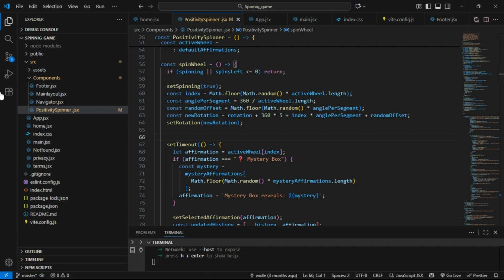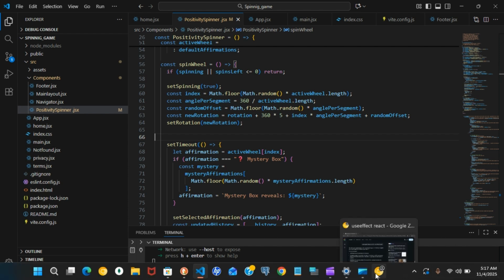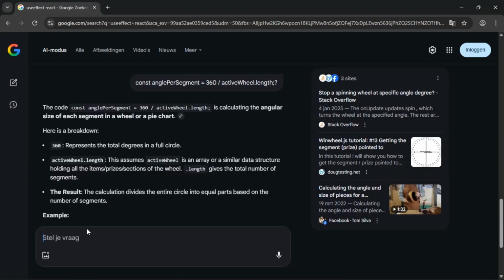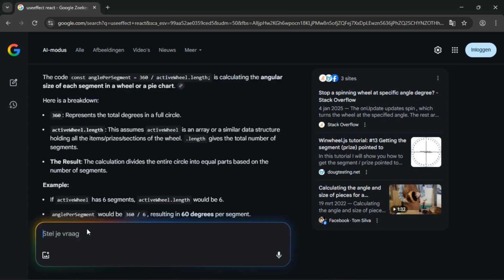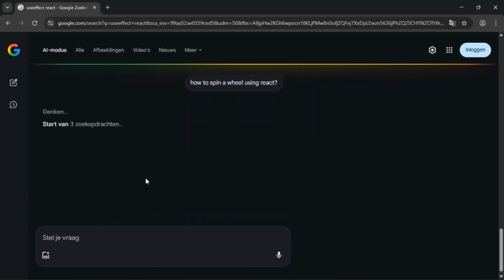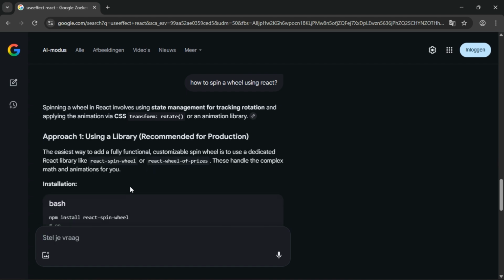Let me give you a tip. You can just ask the chatbot how to spin a wheel using React. You can ask the chatbot, and it will give you basically a similar code.